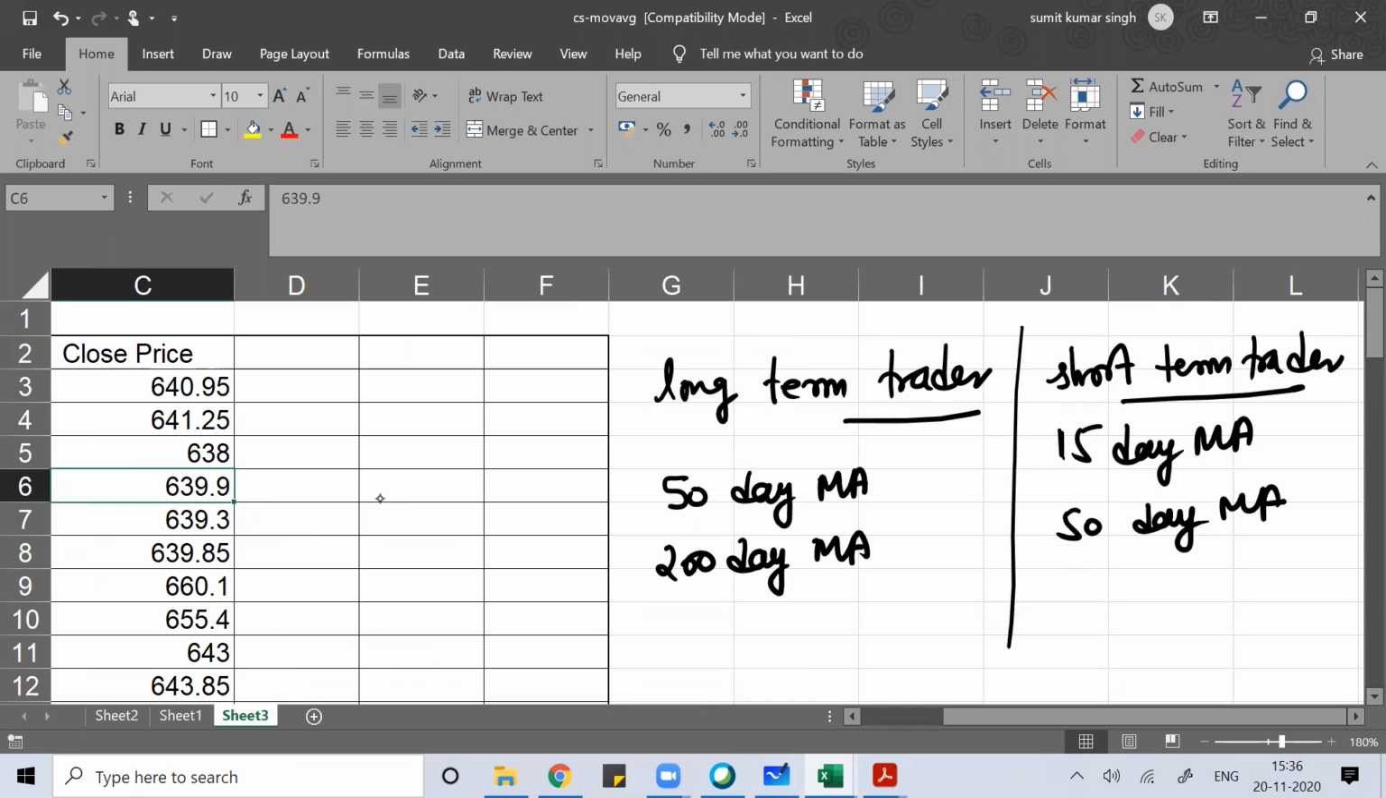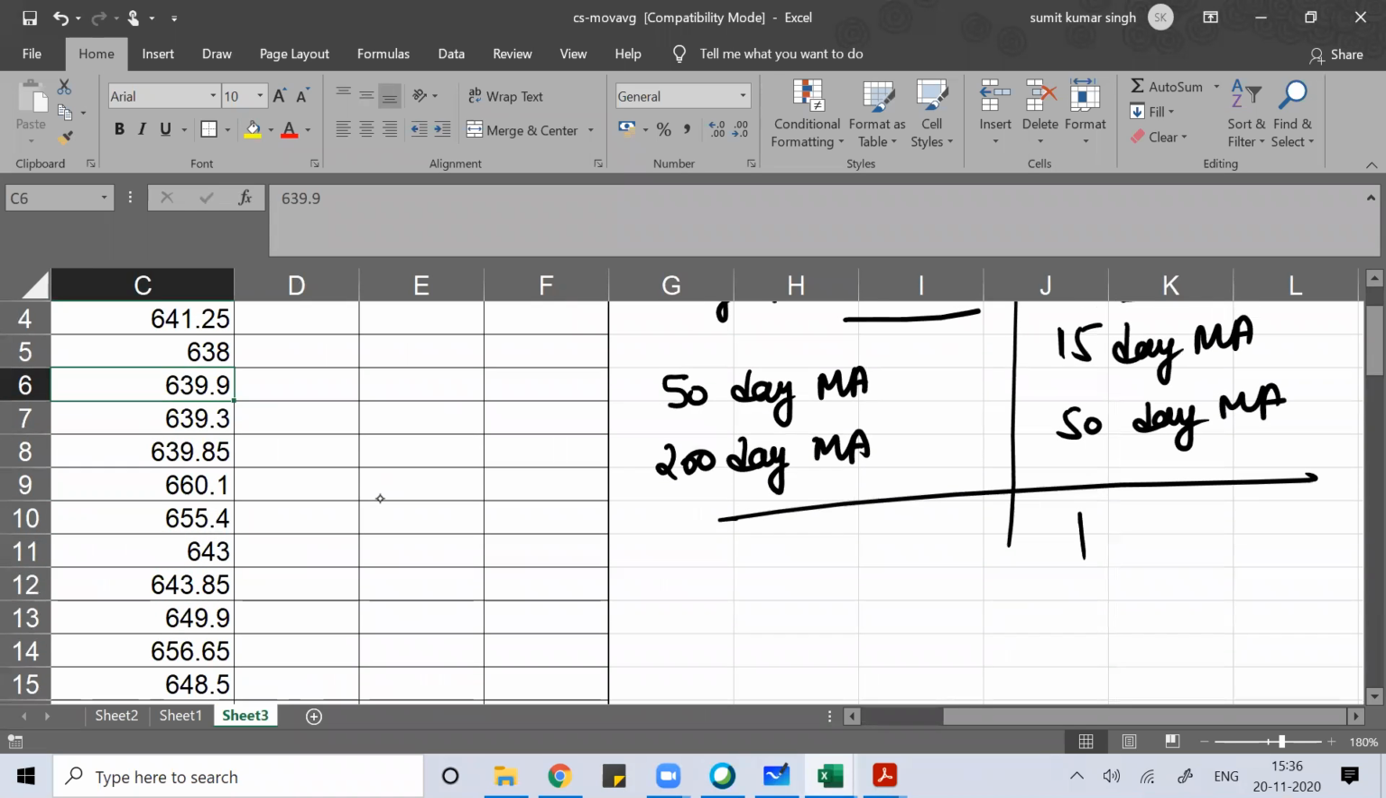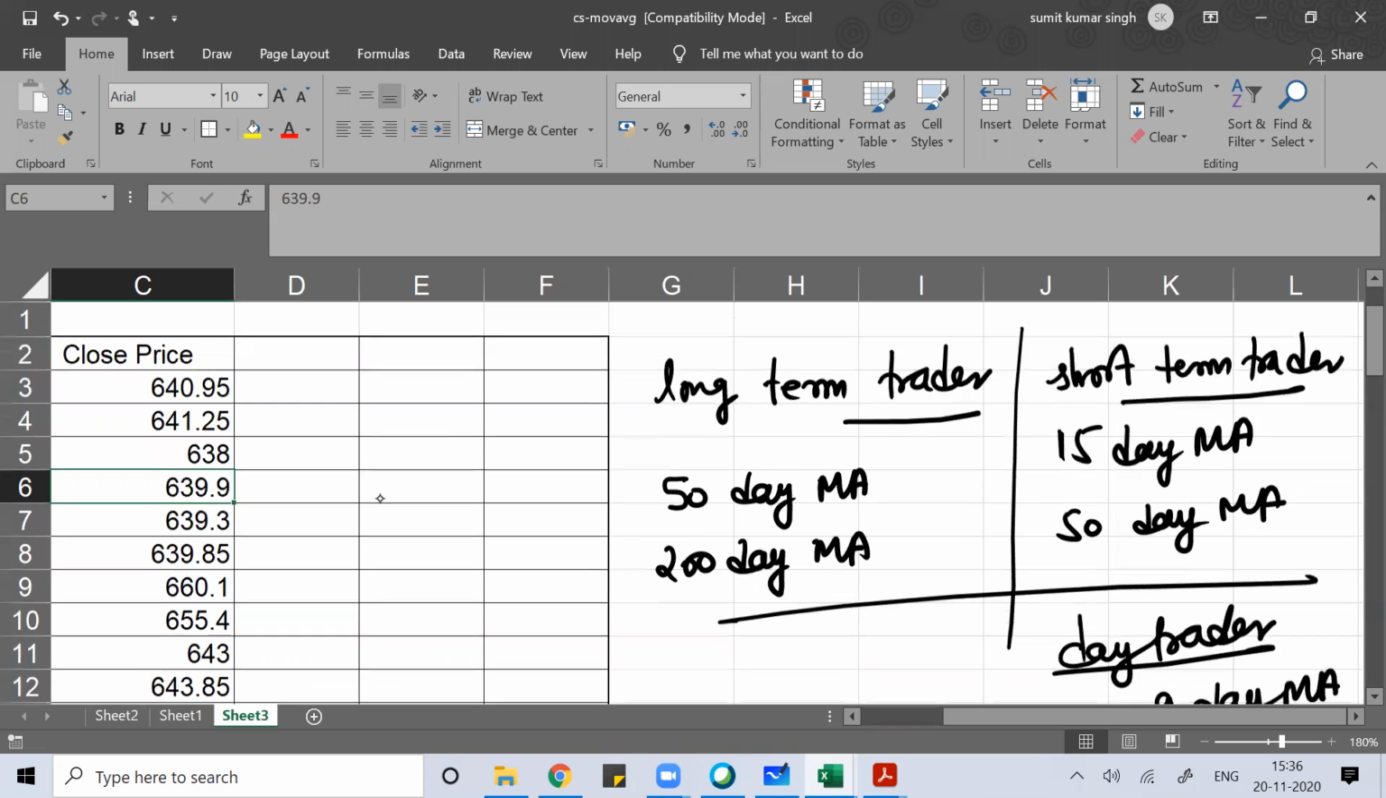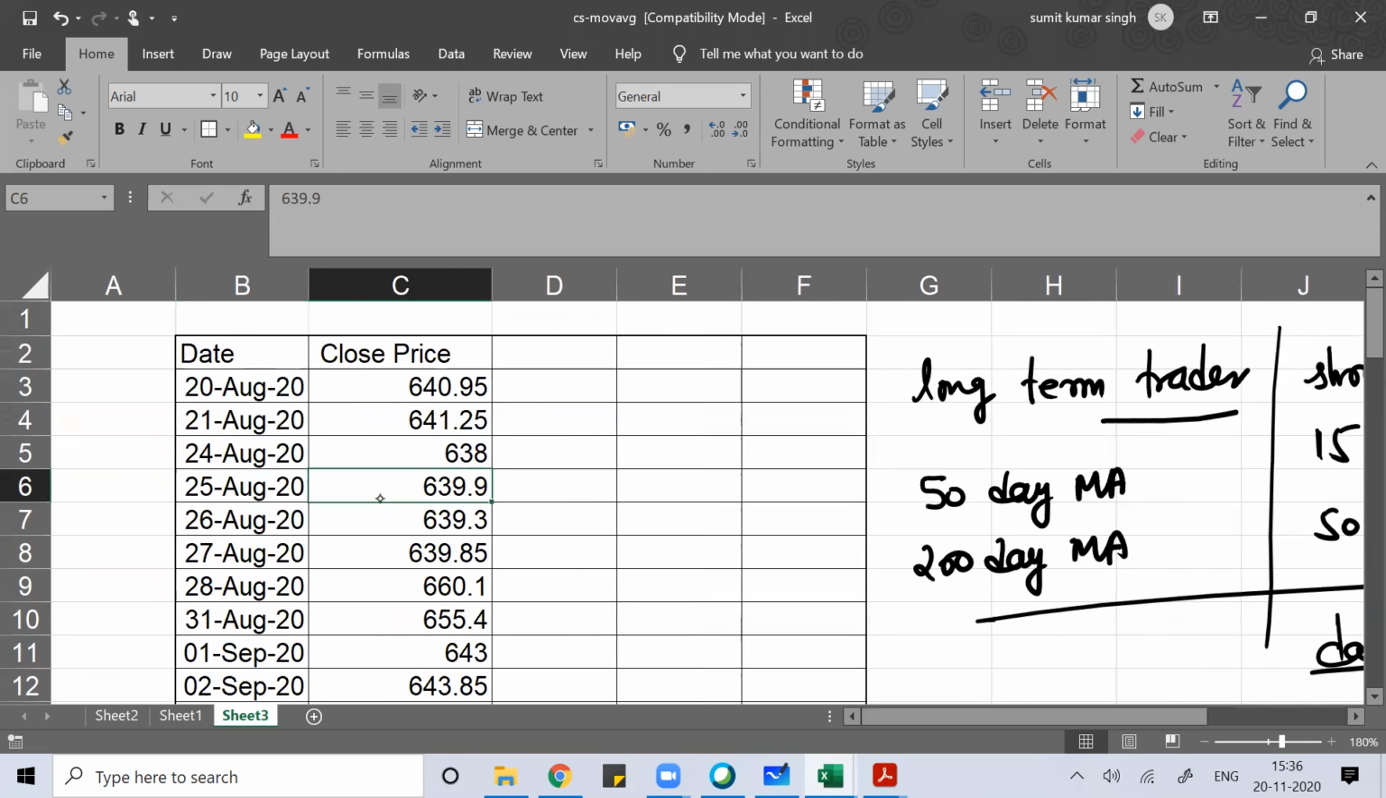Those who are day traders basically compare the 9-day moving average with the 12-day moving average. Again, your wish, whichever you want to compare. One should be shorter, one should be longer. So here I'll use 9-day with 15-day. In moving average, you can find either simple moving average or exponential moving average. That will not create much difference in the calculation.